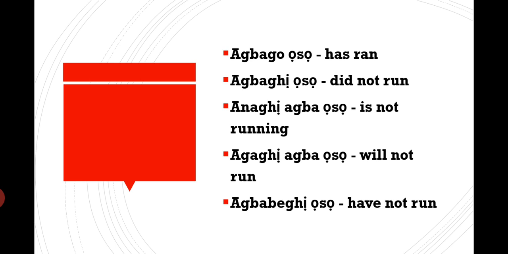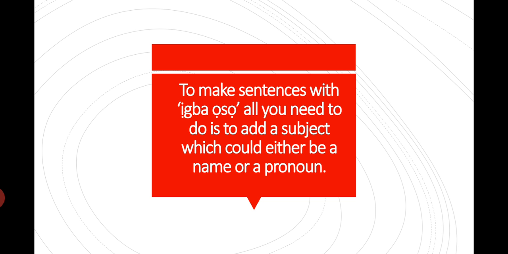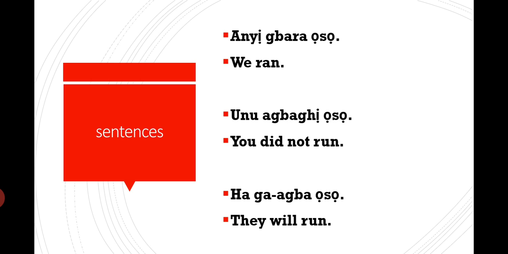Anaghị agba ọsọ, is not running. Agaghị agba ọsọ, will not run. Agbabeghị ọsọ, have not run. Okay, these are the conjugations. Now, to make sentences with Igbo, all you need to do is to add a subject, which could either be a name or a pronoun. So it's very simple. So we just go straight.